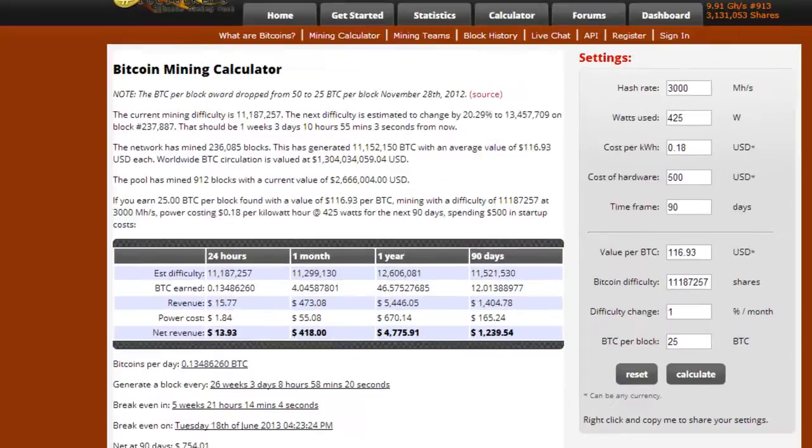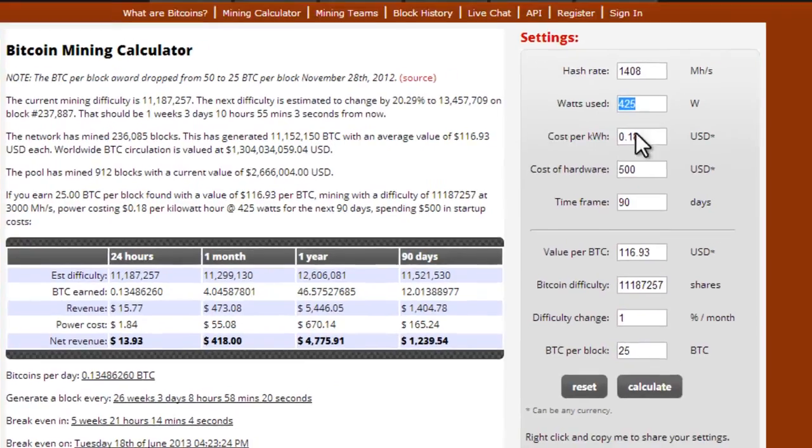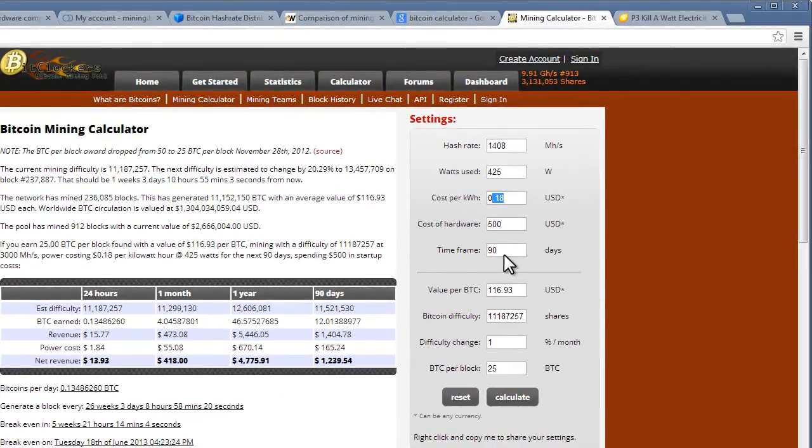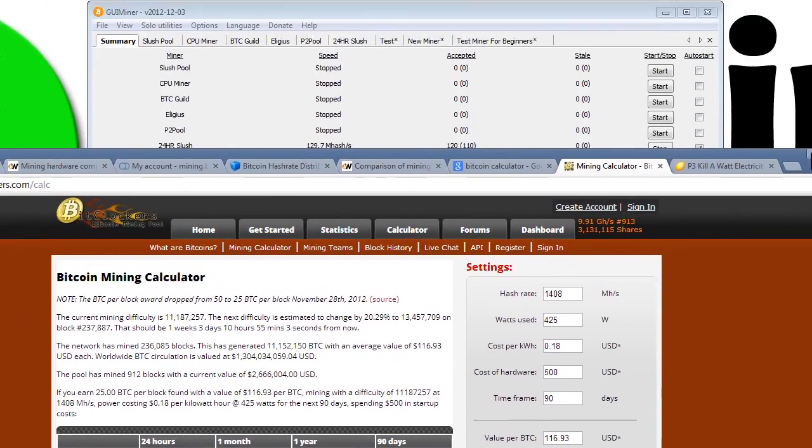We could go back to the calculator and put in 1408, and just keep that at 425. This is just all guessing right here. I don't know what your numbers will be, but you can see here that in 90 days, you'd make $1,494. So these are just some resources for you to check out and experiment with.